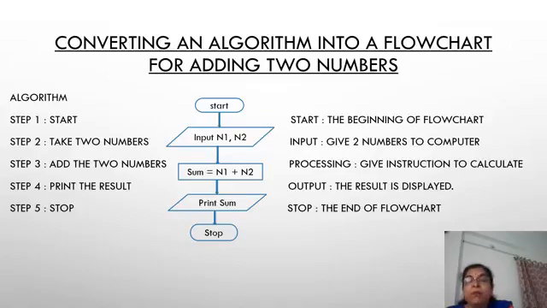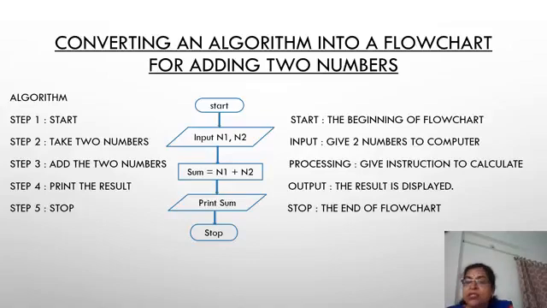Step 2, take two numbers. Here take two numbers means we have to give these two numbers to the computer. So it is written input n1 comma n2. n1 and n2, these are two numbers. Input means we are inputting the numbers. We are giving these numbers to the computer. That's why the parallelogram is used. That is the input output symbol. Give two numbers to the computer. This is the explanation.